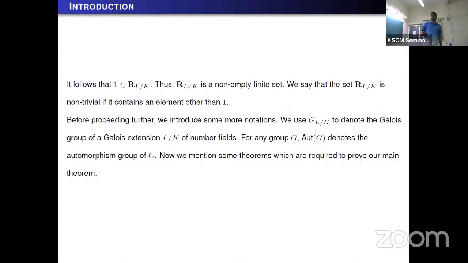Before proceeding further, now I will introduce some more notation. I will use G_{L/K} to denote the Galois group of the Galois extension L over K of number fields. For any group G, Aut(G) denotes the automorphism group of G. Now I will introduce some theorems which we proved. These theorems will be used to prove the main theorem.